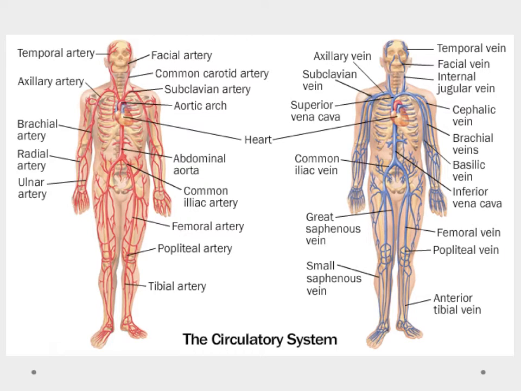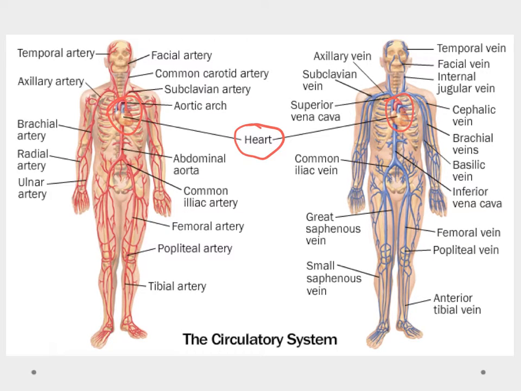Okay, so to begin, here's a picture of the circulatory system, and you can see all of its various components. Primary to it is the heart, and you can see it here in both pictures. The heart is the pump for the blood. It's what moves the blood through, and that's what the circulatory system needs to do. It needs to move this blood, and then the blood functions to take certain things here and there and everywhere.